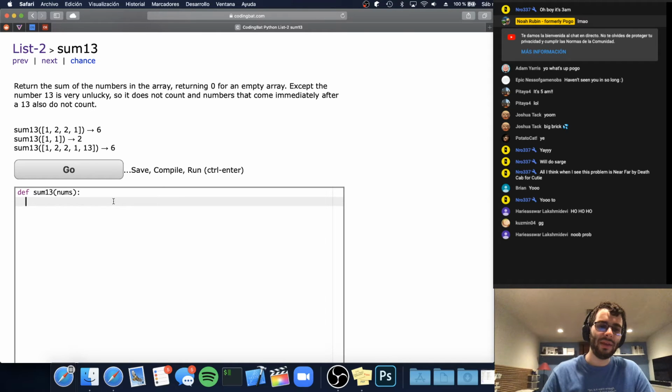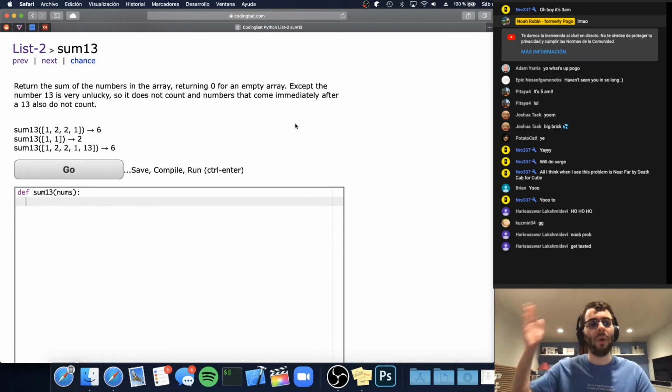Basically, the idea is that when we find a 13, we want to ignore the 13, and we want to mark a flag saying ignore the next number. And then when we get to the next number, if we're supposed to ignore it, we want to ignore that number, and we want to turn the flag off to say now we want to start counting numbers again. Because we only ignore the 13 and the number that comes immediately after it, not all the numbers that come after it.